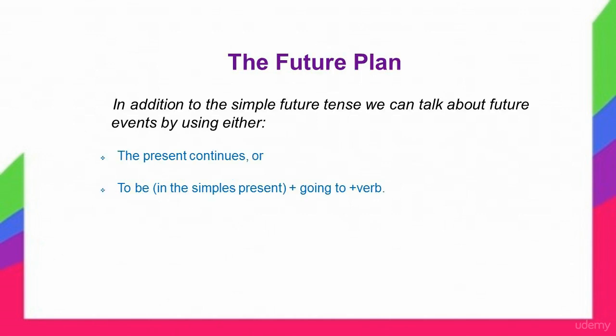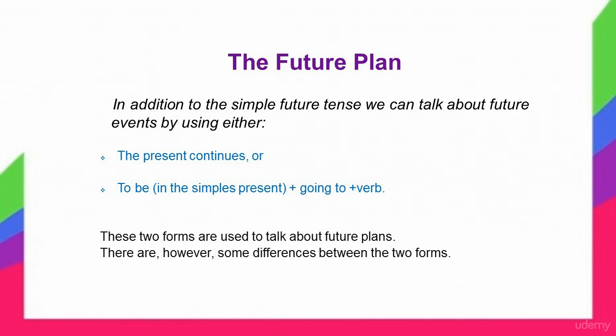Let's quickly look at the future plan. In addition to the simple future tense, we can talk about future events by using either the present continuous or to be in the present simple plus going to plus a verb. These two forms are used to talk about future plans. There are, however, some differences between the two forms.